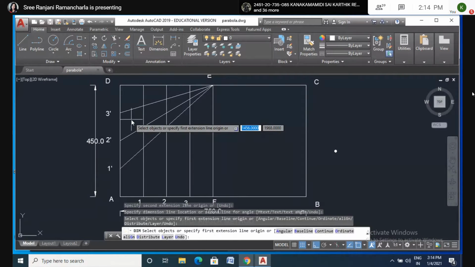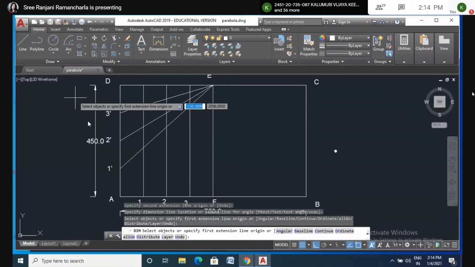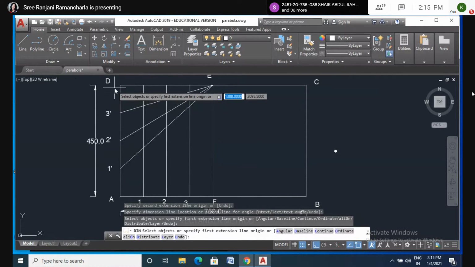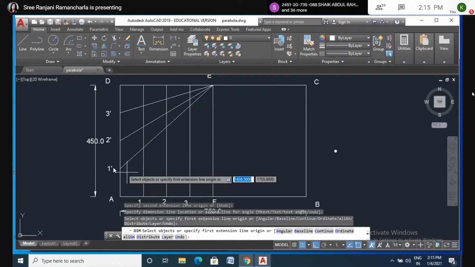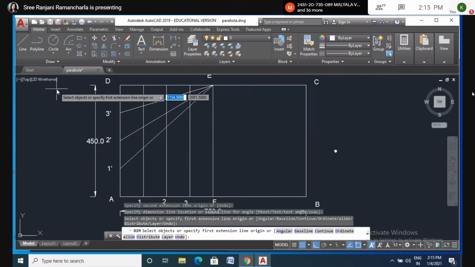Line division method. So here, 4 equal parts means you can take a length of 8 centimeters or 4 centimeters. If you take 8 centimeters, 2 centimeters is one part. If you take 4 centimeters, 1 centimeter is one part.